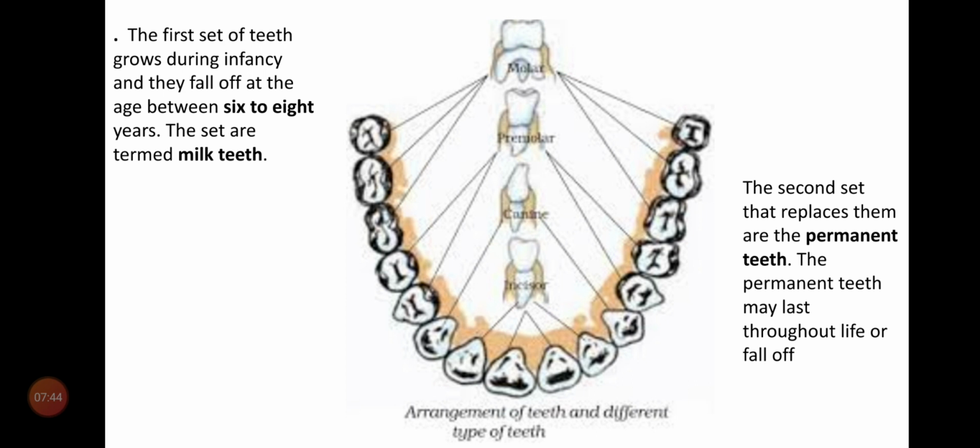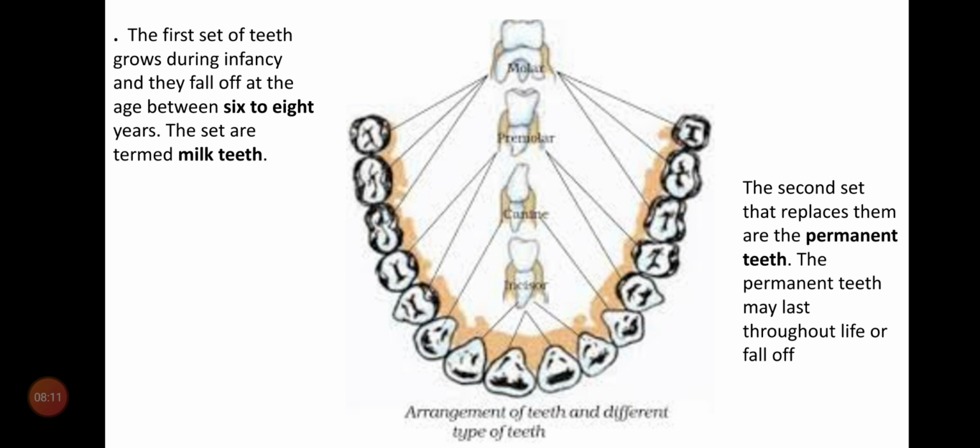This set is termed milk teeth. They fall off at the age of 5 to 8. The second set that replaces them is the permanent teeth. In the place of the fallen teeth, new teeth are developed.